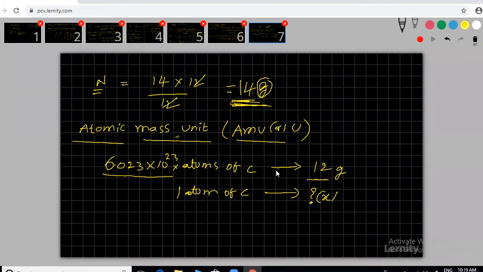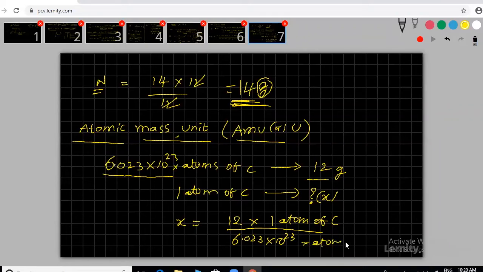Like 1 dozen equals 12 rupees, then one item's value equals how much? Like this. All these are unitary calculations. This many atoms weigh 12 grams, then one atom equals how much? Then x equals, just cross-multiply, sir. X you can bring here and take here. 12 into one atom of carbon by 6.023 into 10 power 23 atoms of C.